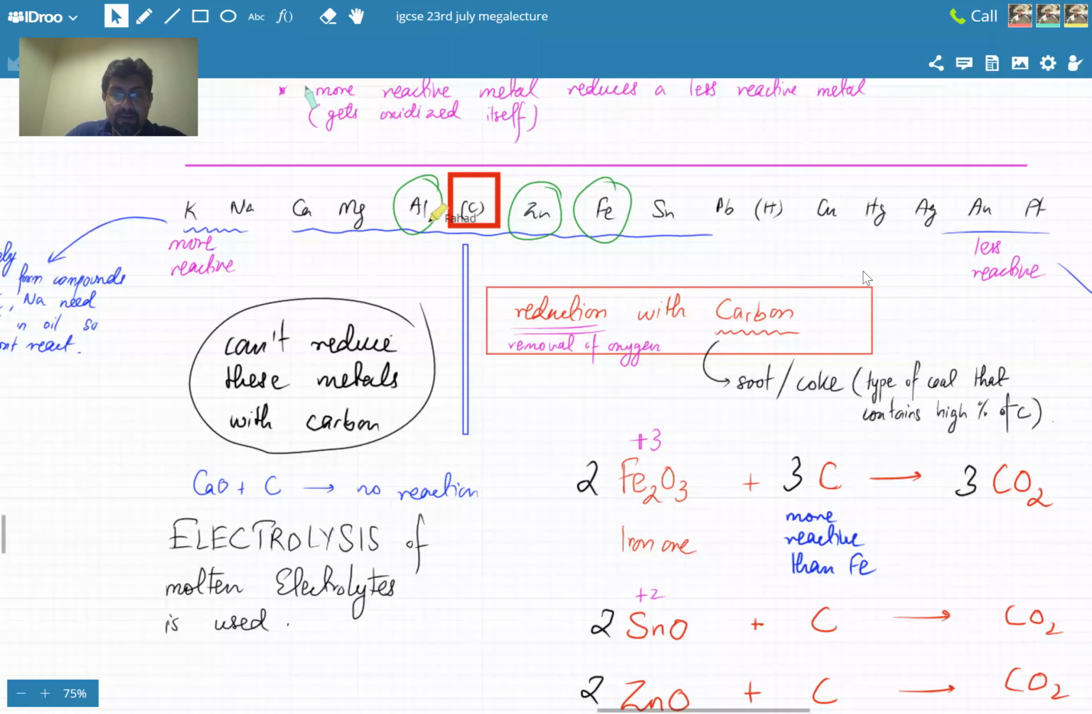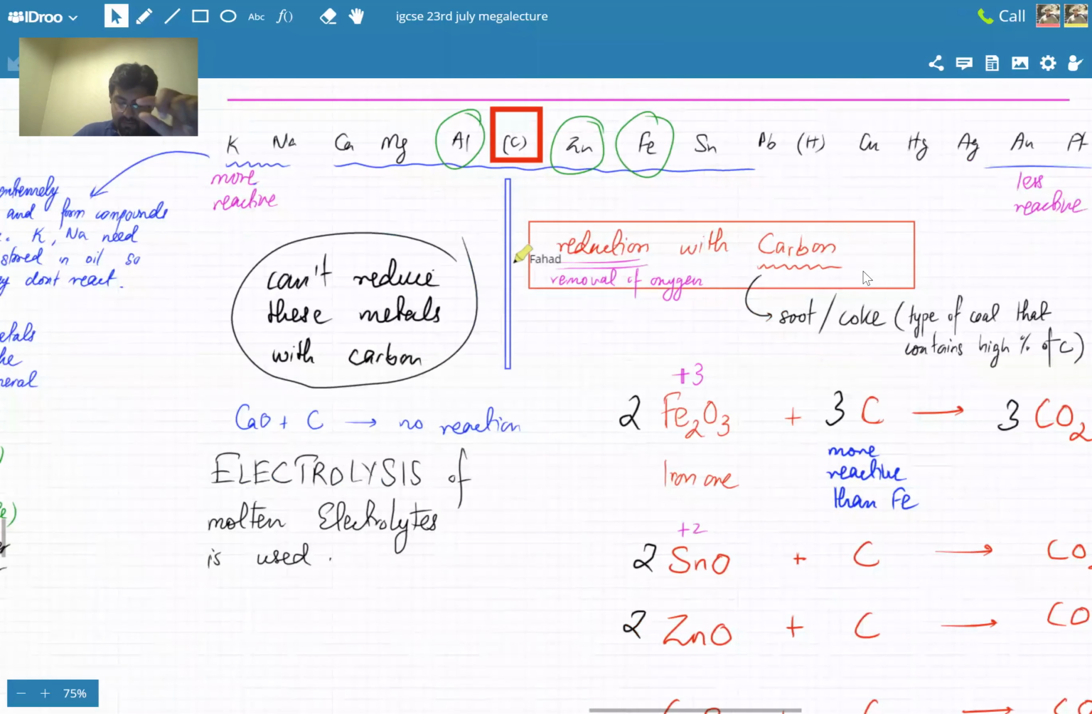So when we're talking about extraction of aluminium, the point is that you can't really extract it using the method that we used, like reduction with carbon. That's not possible because there would be no reaction. If I write this down, aluminium oxide cannot be reduced with carbon.